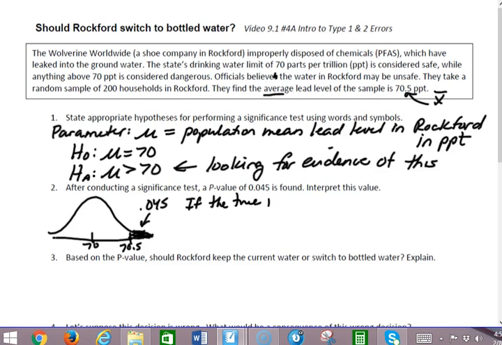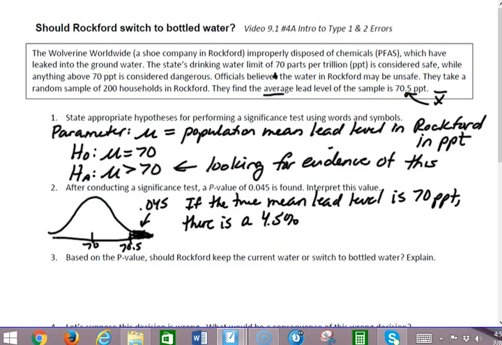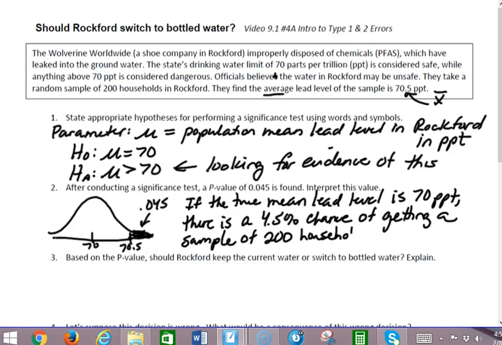So if the true mean lead level is 70 parts per trillion, there is a 4.5% chance of getting a sample of 200 households with a mean lead level, I'm just going to put x bar because I'm running out of room, with x bar equals 70.5 parts per trillion or more.